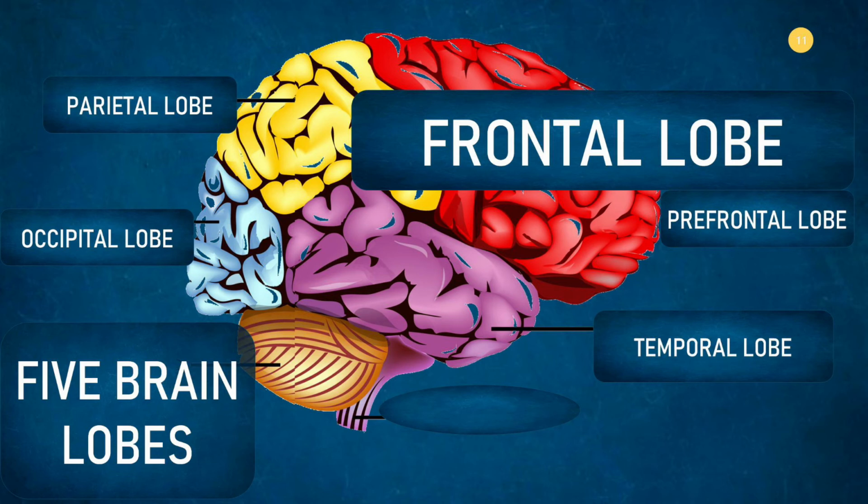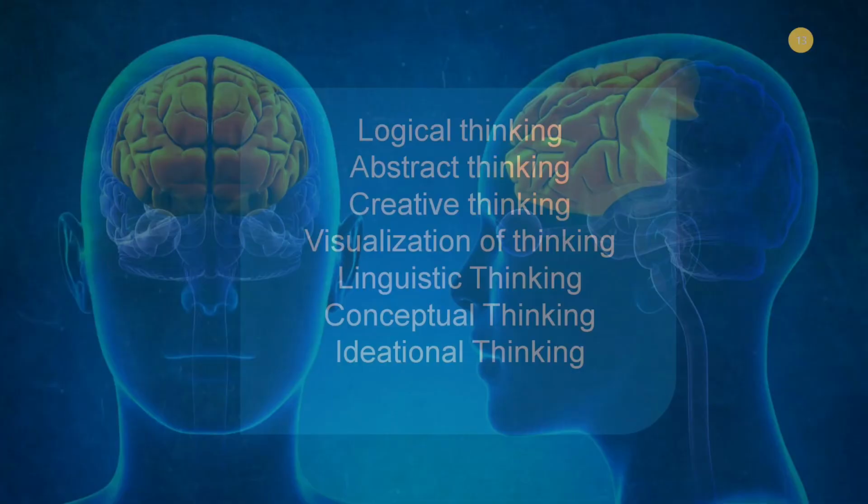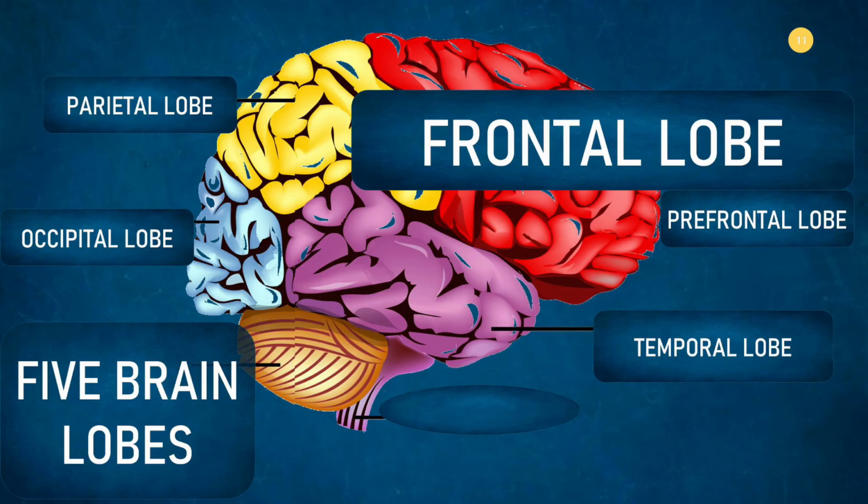So if there is a problem in the frontal lobe, then we have to know how to increase logical thinking, how to increase abstract thinking. For a person who is good at it, there are no issues. But if you find that you are low on it, you need to focus on these points. How can you increase your logical thinking? How can you increase your creative thinking? How can you try to increase more of visualization? So how you need to be triggered more. Suppose you're an auditory person and you're stuck in some situation. Maybe you need visual cues also. Maybe you can support it with action also. So you have to know how to use the brain, how to increase the information to the frontal lobe in order for it to get to action.